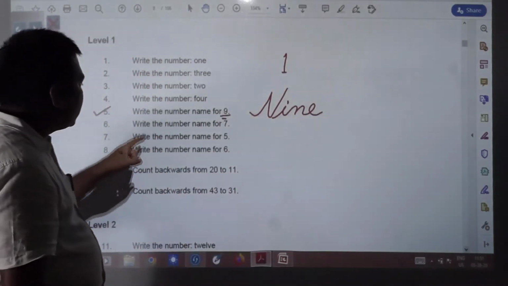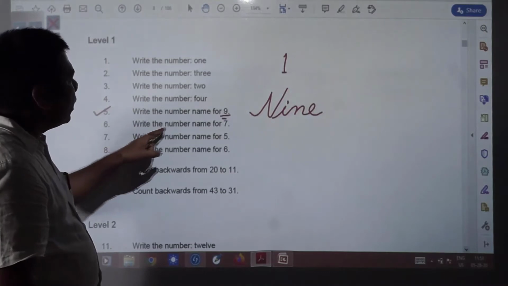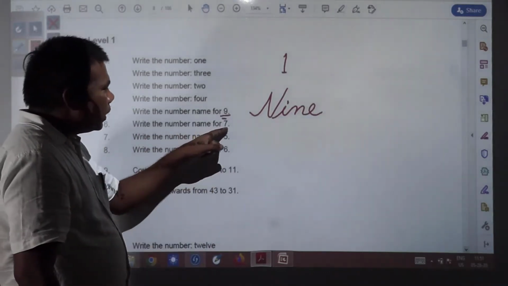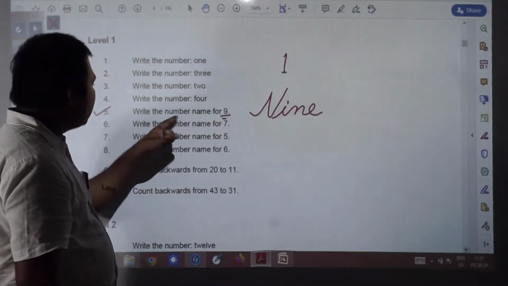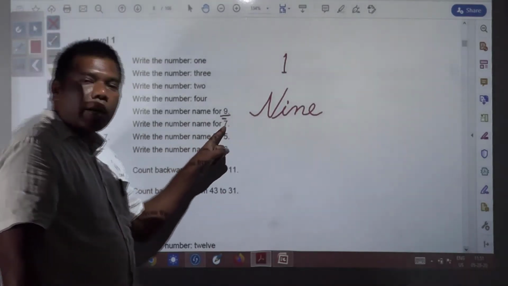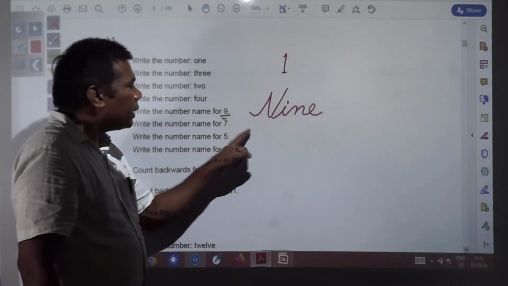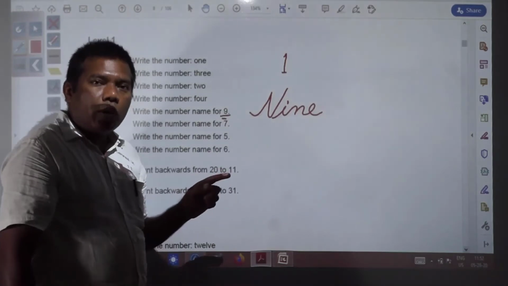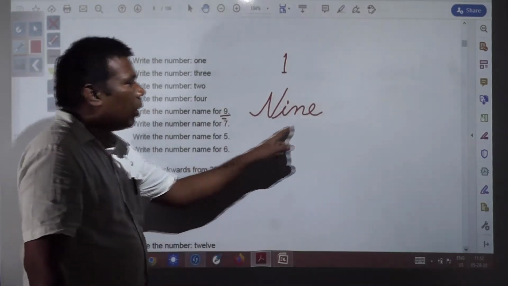Okay, next question you see, write the number name for 7. This question is the same as the previous question. Here you have written 9, here you need to write 7. S-E-V-E-N. I think you know how it is to be written. So you write yourself.